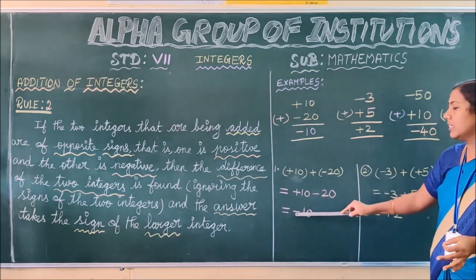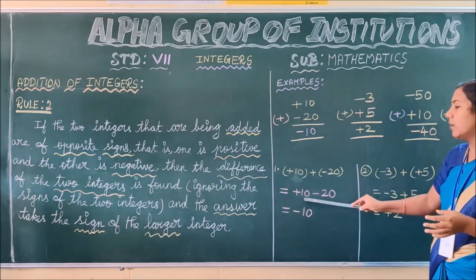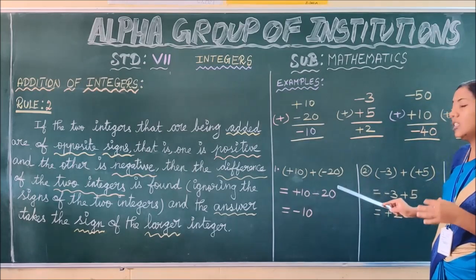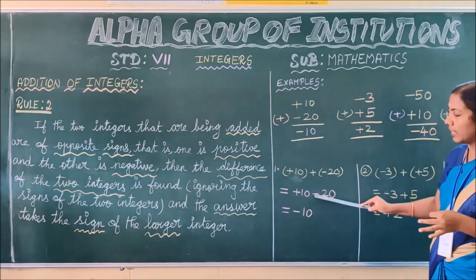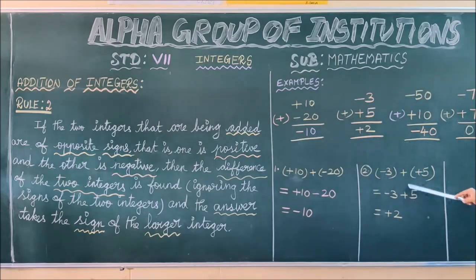And we have to write the symbol of the bigger number. What is the bigger number? By ignoring the symbol, the bigger number among 10 and 20 is 20. The symbol for 20 is minus. That's why we are writing minus 10 here. See the next one. This is the horizontal representation of sum 2.